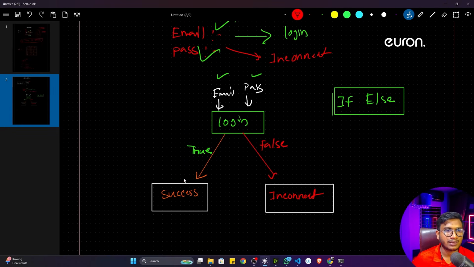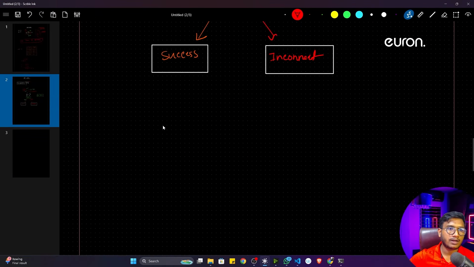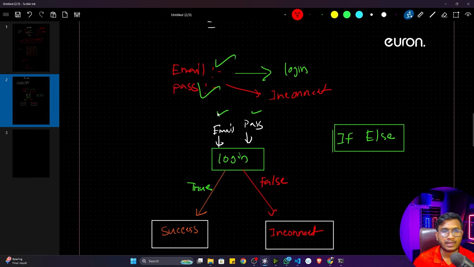So if your email and password are correct, it will give you the login permission. Otherwise, it won't give you the login permission. So this particular code we'll be writing. What I'm going to do here, first of all, the user will give me two inputs. One is the email, and the other is the password. And this particular credential I will match.